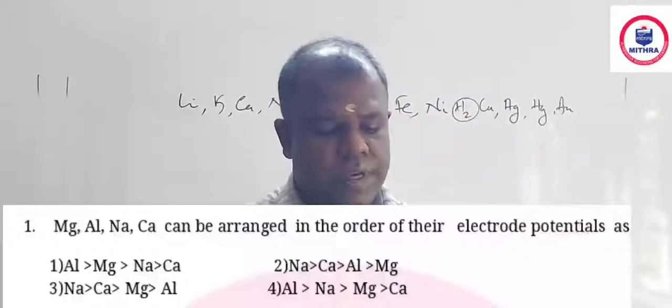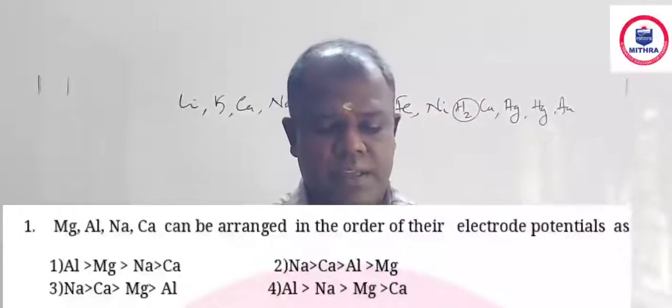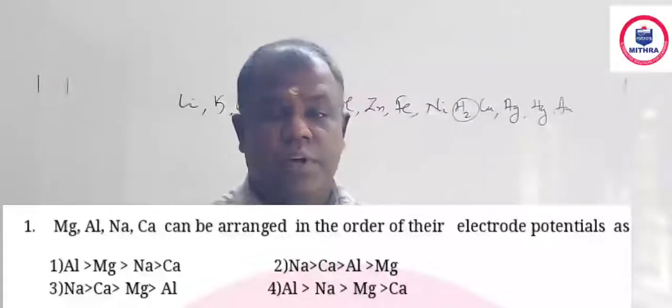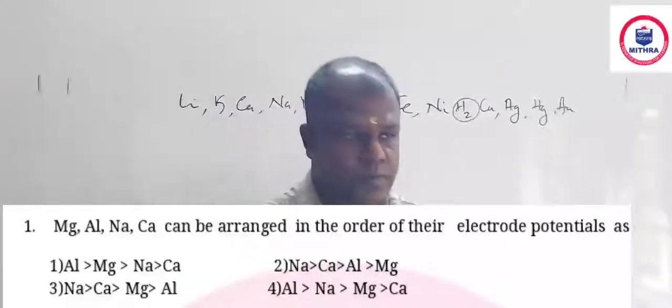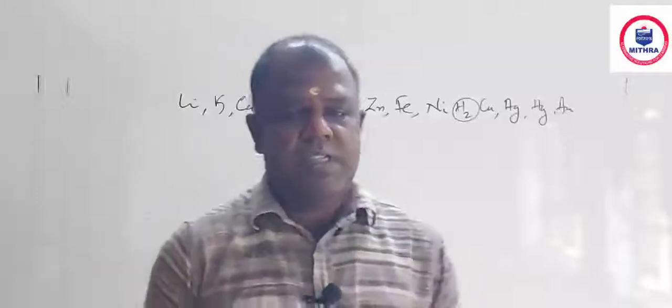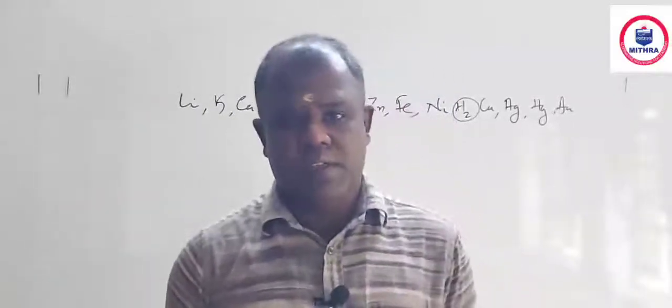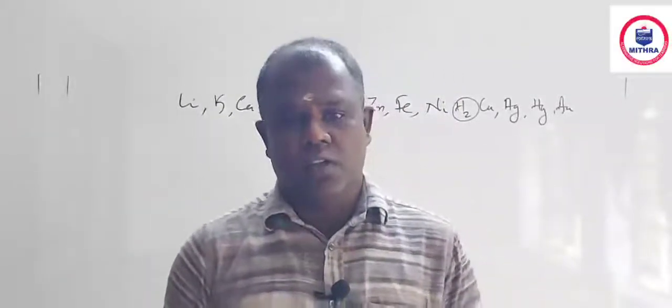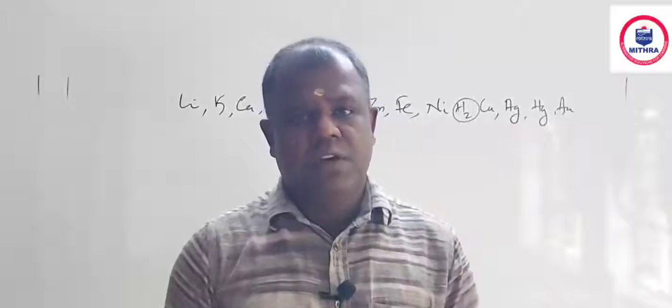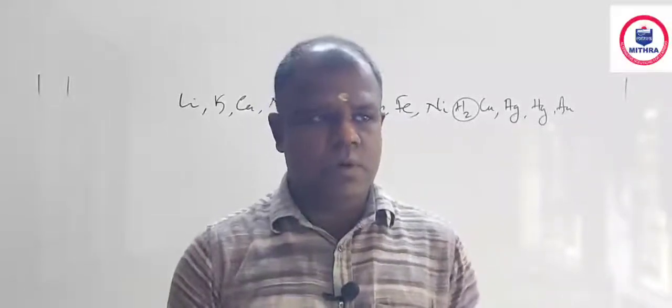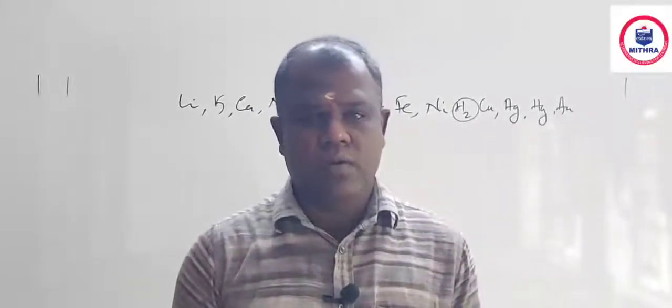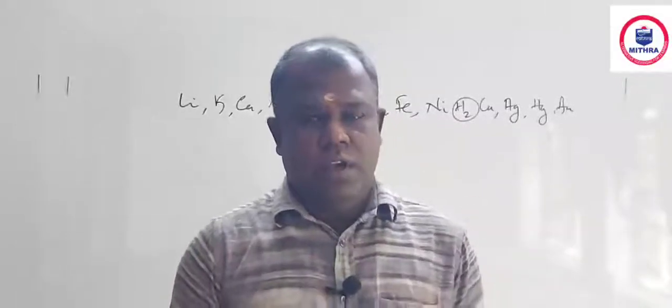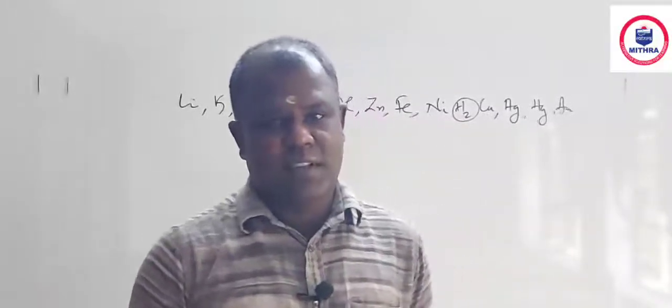First question: magnesium, aluminum, sodium, calcium, they are arranged in the order of their electrode potential. See, it is strictly from NCERT, there is a heading called electrochemical series. It is also in first year, redox reaction. So from that list you have to arrange the elements. It is not possible to memorize all the values of the electrode potential, but you can create some order. See, an order.